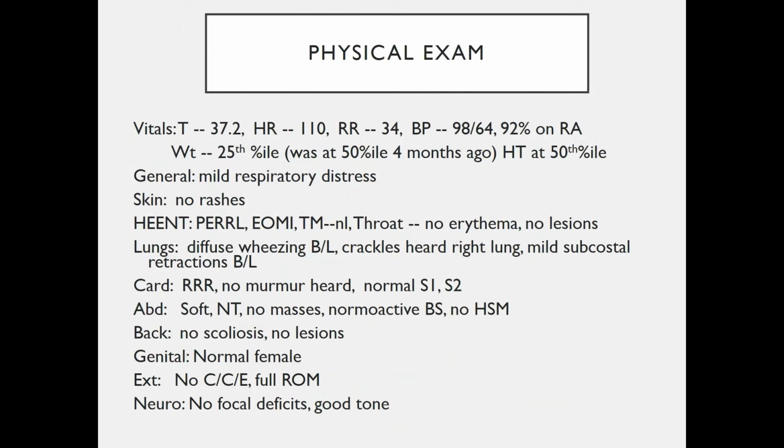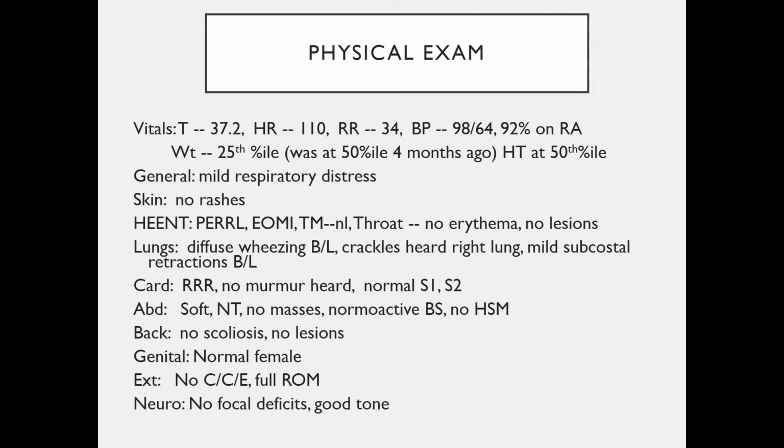On physical exam, temperature is 37.2 Celsius, heart rate of 110, respiratory rate of 34, blood pressure of 98/64, and 92% on room air. Weight is in the 25th percentile. She was at the 50th percentile 4 months ago. Her height is still at the 50th percentile. In general, she has mild respiratory distress.